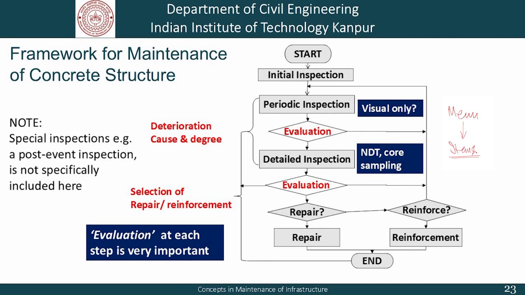Having said that, they must be used as and when required. It cannot be a compromise. The other side of it is what should be the periodicity of periodic inspections, detailed inspections and so on. This discussion is very closely related to the kind of health checkups that we have periodically.